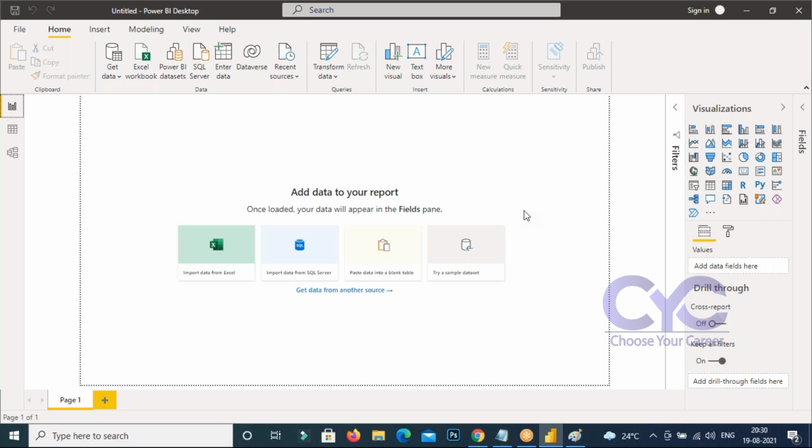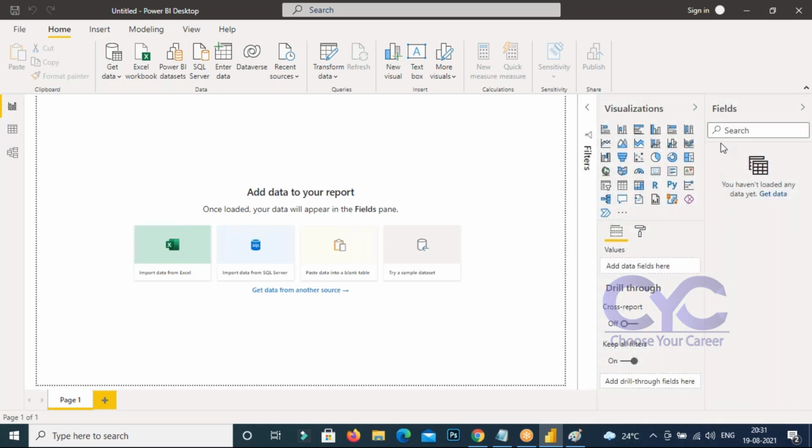Are you getting it? So what you understand here is the menu bar. It is extracting the data. Here it is transforming the data, meaning here we are getting the data and we are going to transform it. After transforming the data, you are going to load the data here. And the loaded data you can find in these fields. Can you find it here? The fields pane is here. You are going to find what fields and what columns are there.